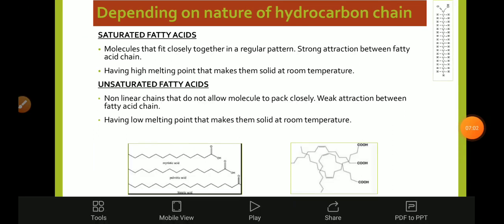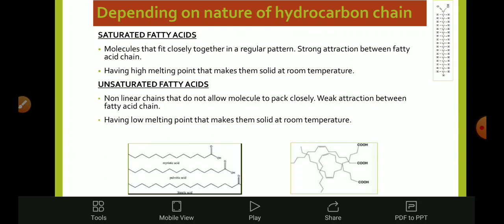Now coming to the next, that is depending on the nature of the hydrocarbon chain. The first is saturated fatty acid. Saturated fatty acids are filled with hydrogens, meaning they have saturated bonds. Most of the saturated fatty acids have a straight hydrocarbon chain. For example, as I have drawn the structure of stearic acid